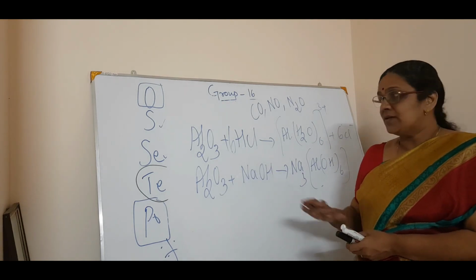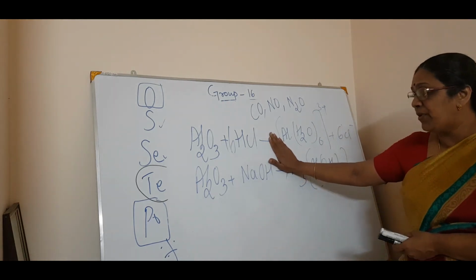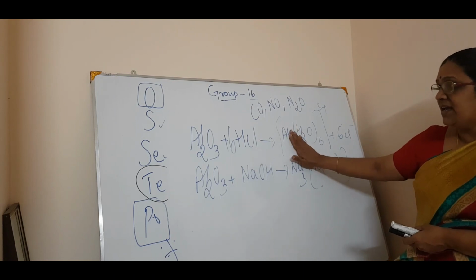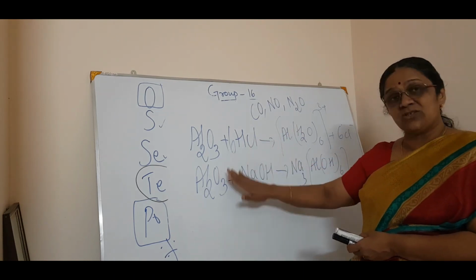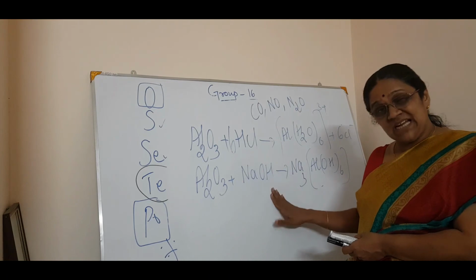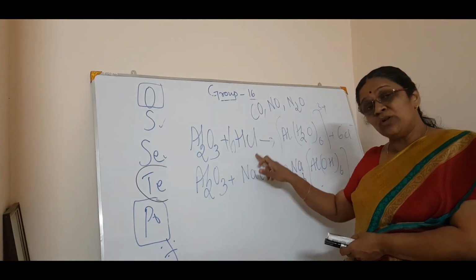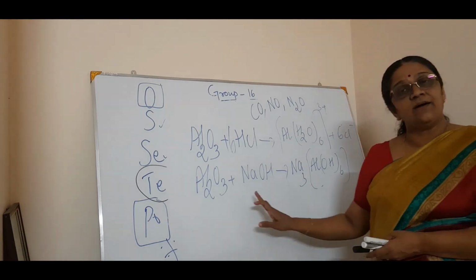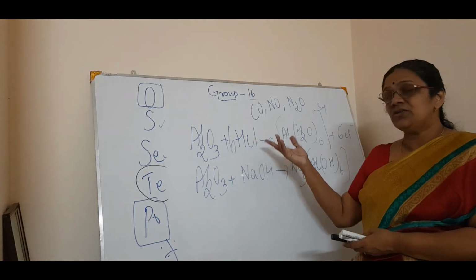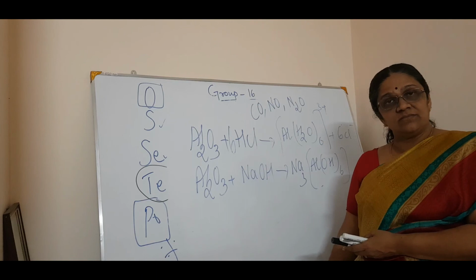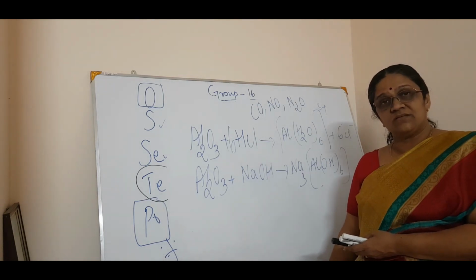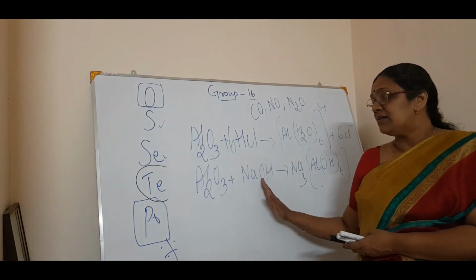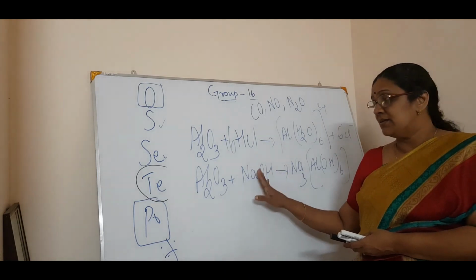So you got it? Simple oxides as well as mixed oxides. In simple oxides, acidic is non-metallic oxide, basic is metallic oxide, amphoteric reacts with both acid and base, and then the neutral oxides. Clear? Then you just study about the uses of this. That's all. Oxygen. So these are the things we studied under oxygen.